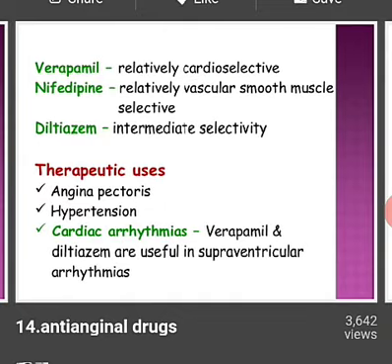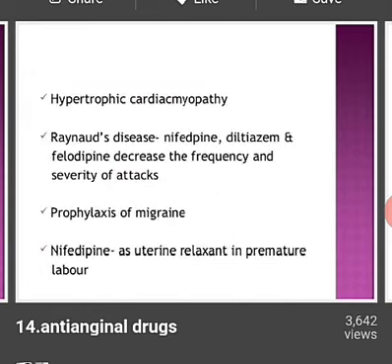Verapamil is relatively cardioselective, nifedipine is relatively vascular smooth muscle selective, and diltiazem is intermediate selective. So here are the drugs given for smooth muscle relaxation. Next therapeutic uses are angina pectoris, hypertension, and cardiac arrhythmias. So these are the therapeutic uses of the calcium channel blockers.